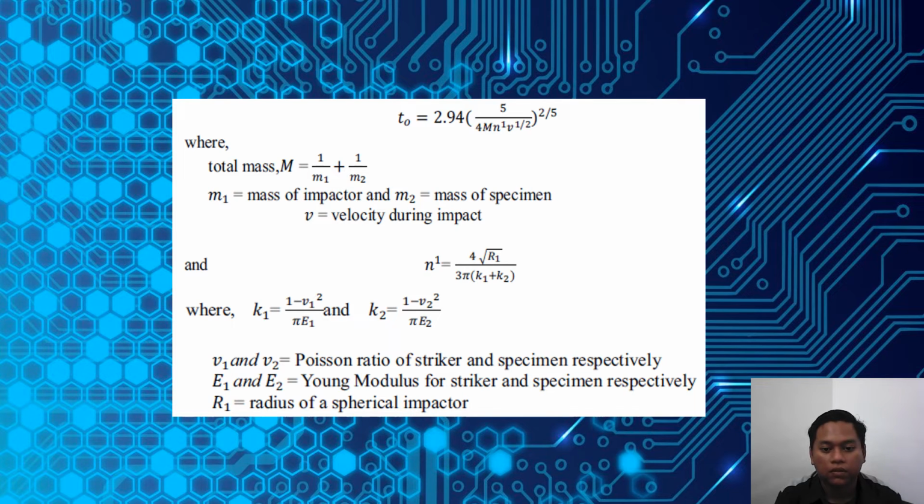Okay, so the information for the Poisson ratio and Young's modulus, we have the data. Just put it in the N1 equation, and then we put it back on the impact duration time at the top.